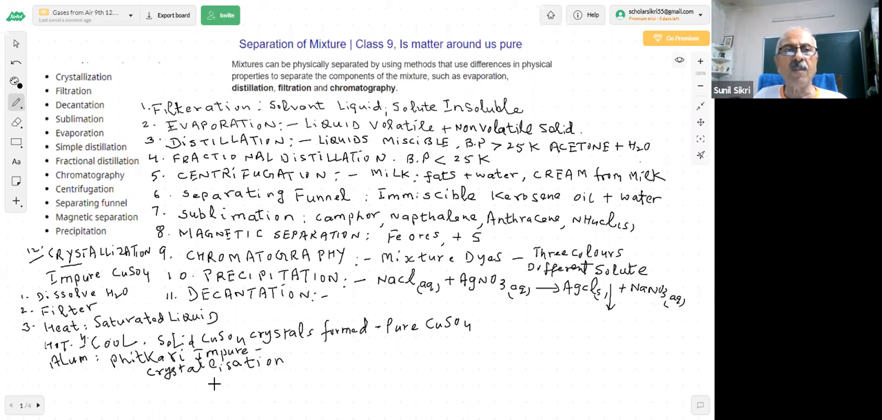So these are some of the methods, students, which we used for the separation process. And I hope things are becoming clear to you. See, we have already given you all the possibilities here. Decantation, you know about. You have a solid and a suspension. Suspension means bigger particles are settling down. So we can decant the liquid. Therefore, students, we know what we are doing here.